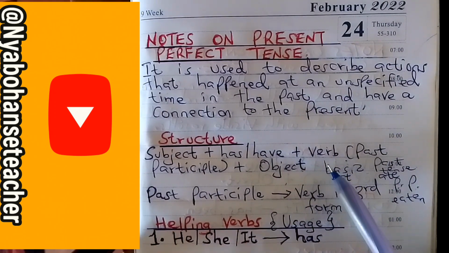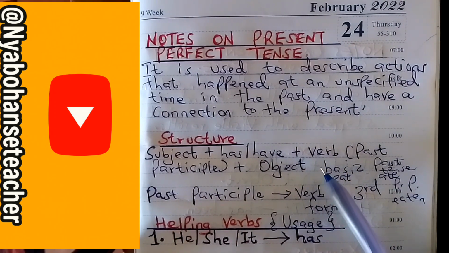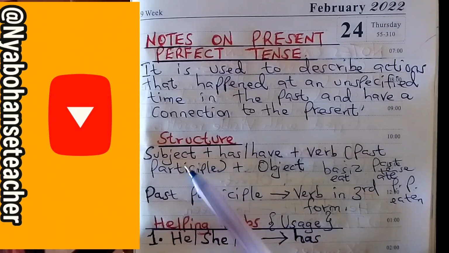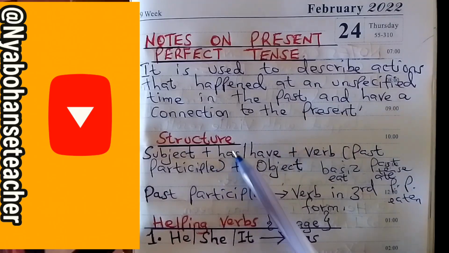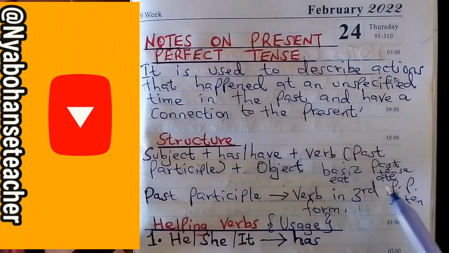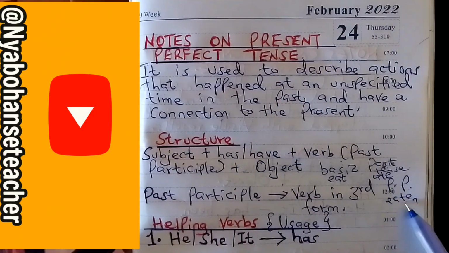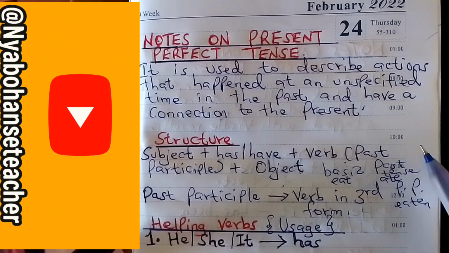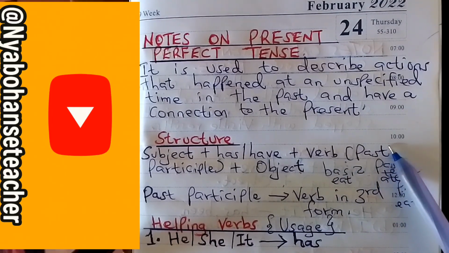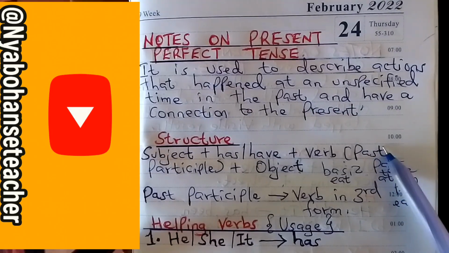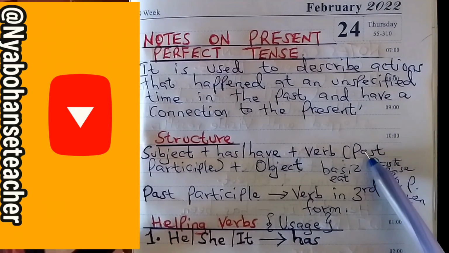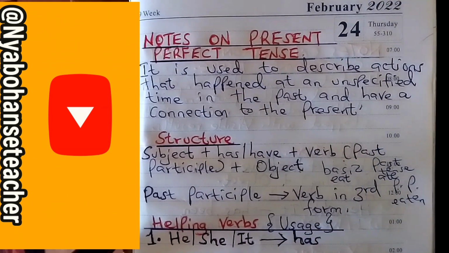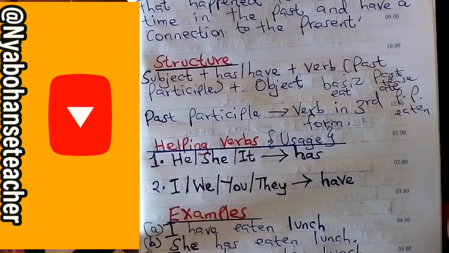Now, for example, a subject, you can use a pronoun, he. You can say he has eaten maybe bananas. He has eaten bananas. So that sentence qualifies to be in the present perfect tense. Why? Simply because it follows this pattern, or the structure.